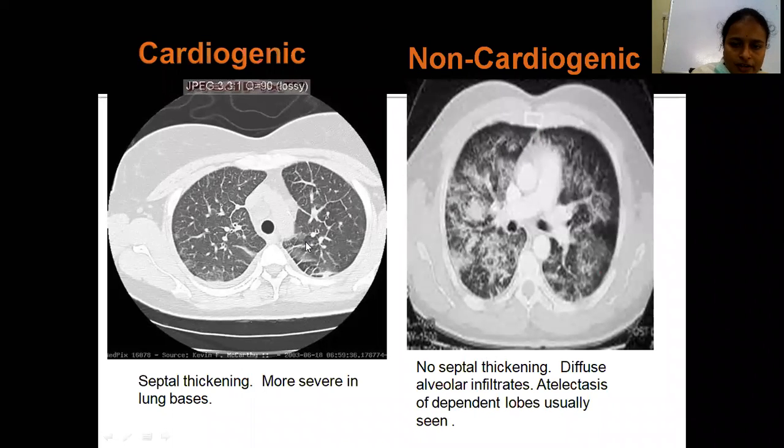These are the CT findings of cardiogenic and non-cardiogenic pulmonary edema. In cardiogenic pulmonary edema, there is involvement of the bases with septal thickening. The septa are thickened. There is no septal thickening in non-cardiogenic pulmonary edema, which shows patchy, diffuse infiltrates across the lung zones.